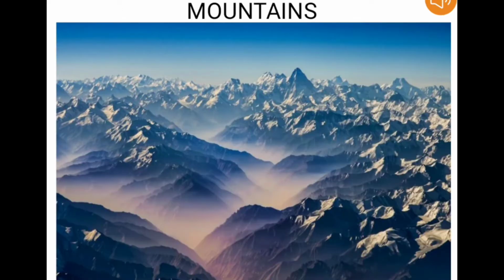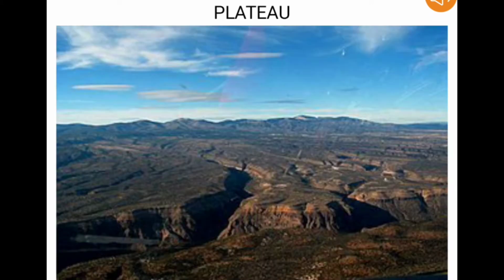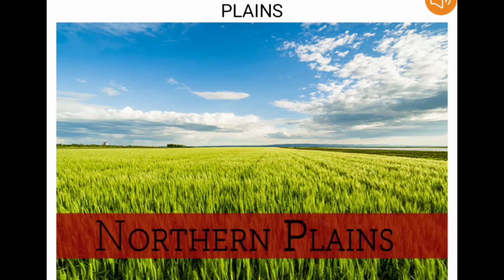As mentioned, the various landforms of India constitute mountains such as the Great Himalayan Mountains, the Western Ghats, and others. Then we have plateaus such as the Indian Peninsular Plateau, and landforms such as the northern plains of India, which constitute the major part of landforms in India.